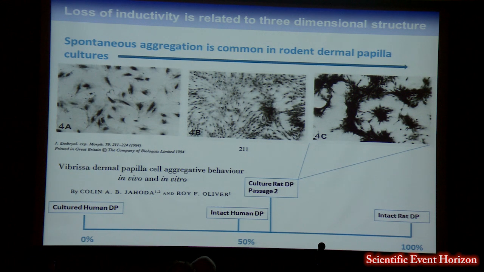So rodent dermal papilla cells, which are inductive, spontaneously aggregate very frequently, and they form these super aggregates here, as you can see on the right-hand side. Whereas human dermal papilla cells, which are not inductive, never spontaneously aggregate. Sometimes you do see aggregation, but it's more like this. I personally have never seen anything like this with a human dermal papilla cell culture. And I should say these were all cultured in just regular DMEM and 21% oxygen.